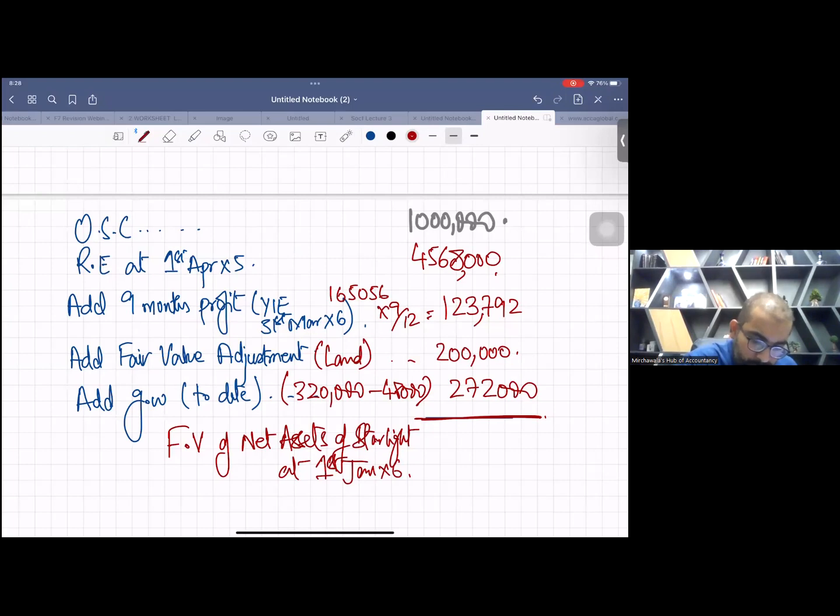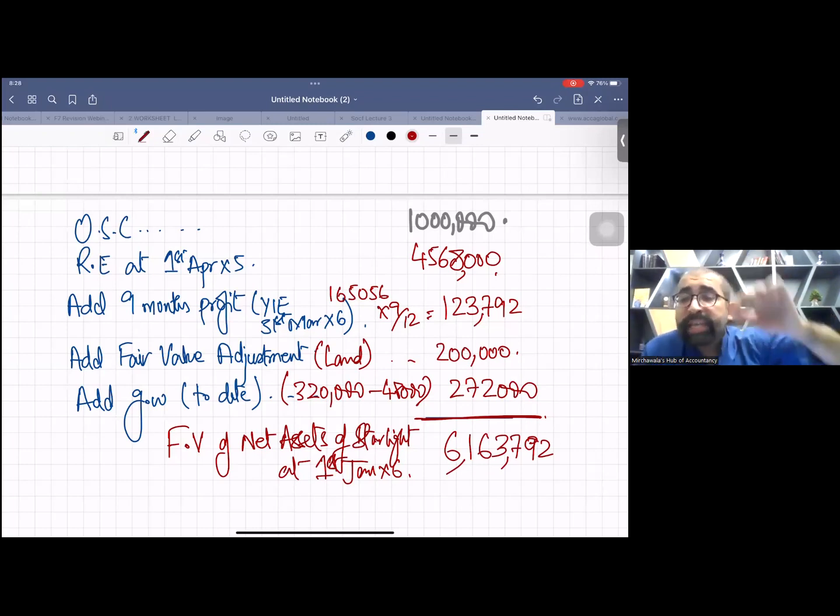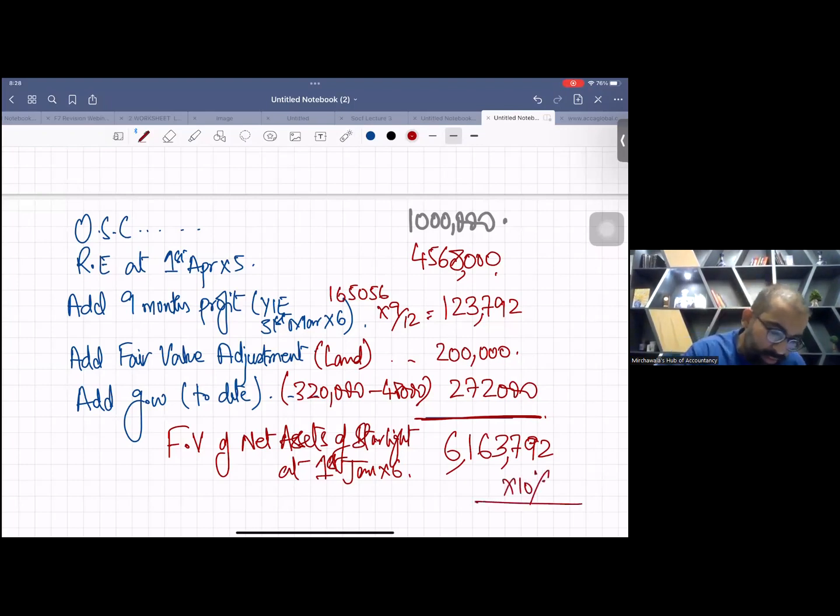Now, this is the valuation of the complete company, and we have just given 10% of this company to the external parties. So simply if you multiply it by 10%, you will get the increase in NCI.